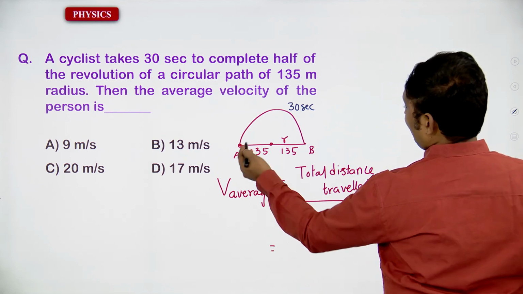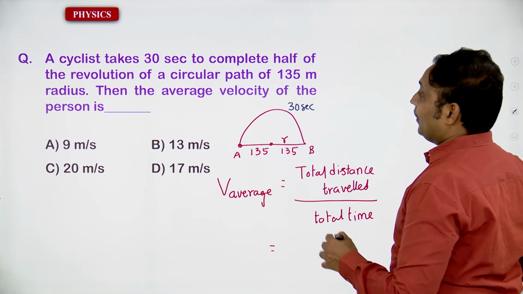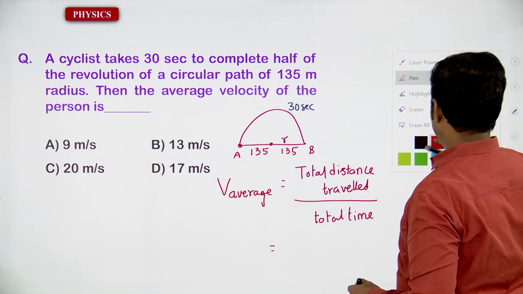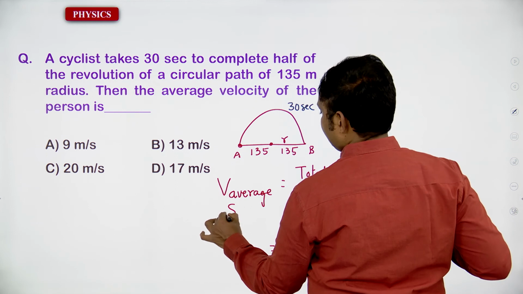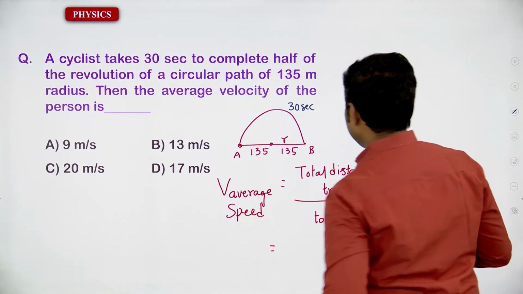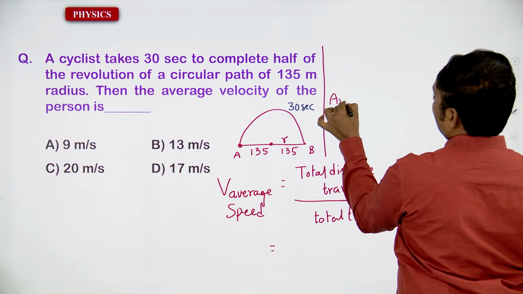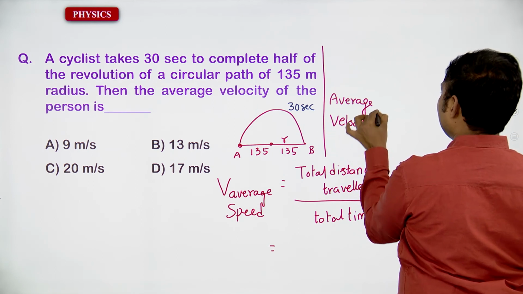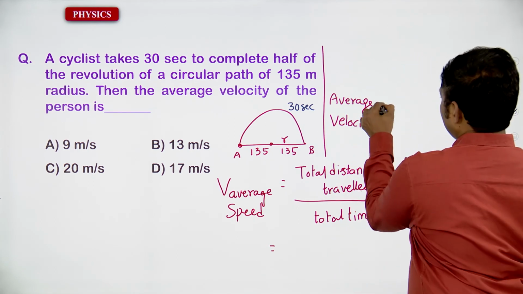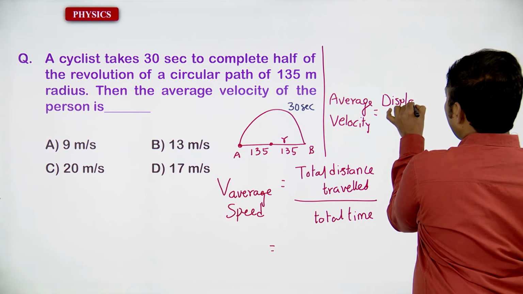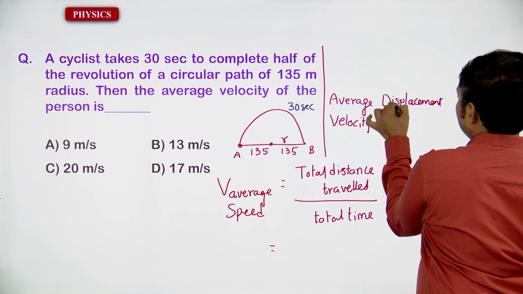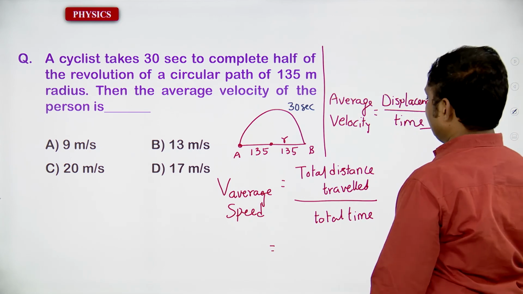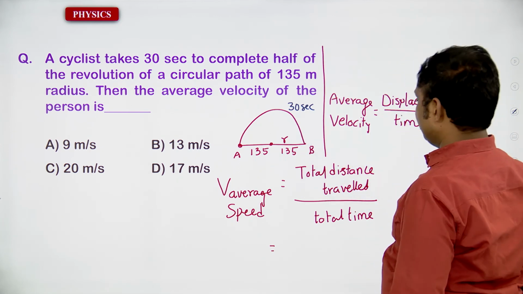While you are going to talk about average speed, that is total distance traveled by total time. But in the problem, they are going to ask you average velocity. Average velocity is equal to, how will you confirm that? That is going to be displacement by total time. So you are going to get that displacement.